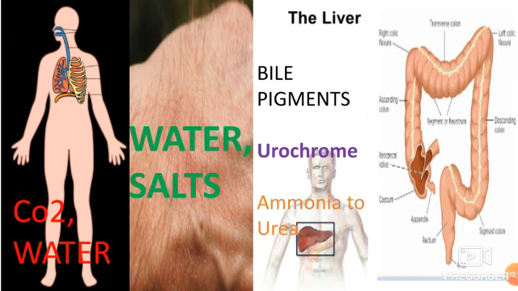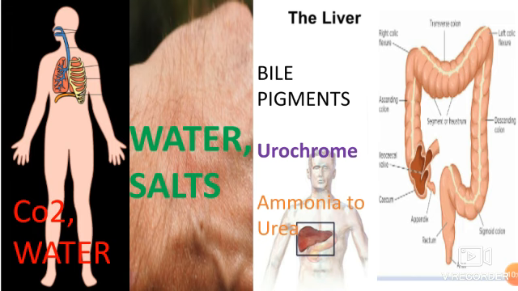In the same manner, some of these bile pigments convert to other products, and some convert to a substance called urochrome. This urochrome is absorbed into the bloodstream, then sent out from our body through the kidneys. Then within the liver, the very harmful substance ammonia is converted to a less harmful substance called urea. This enters the bloodstream, then again it is removed by the kidneys.